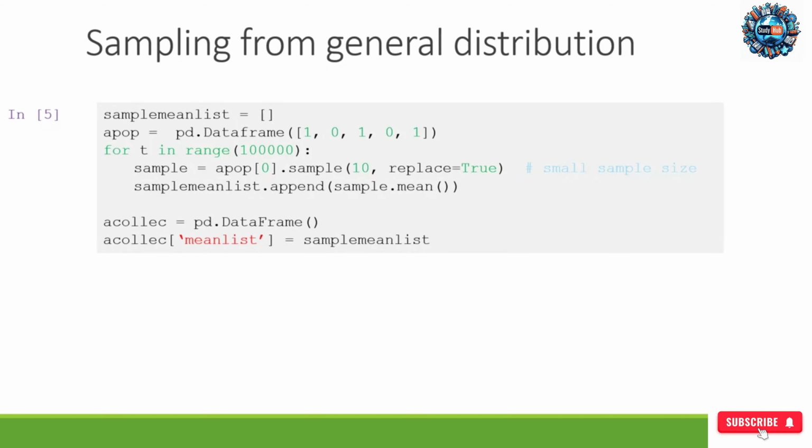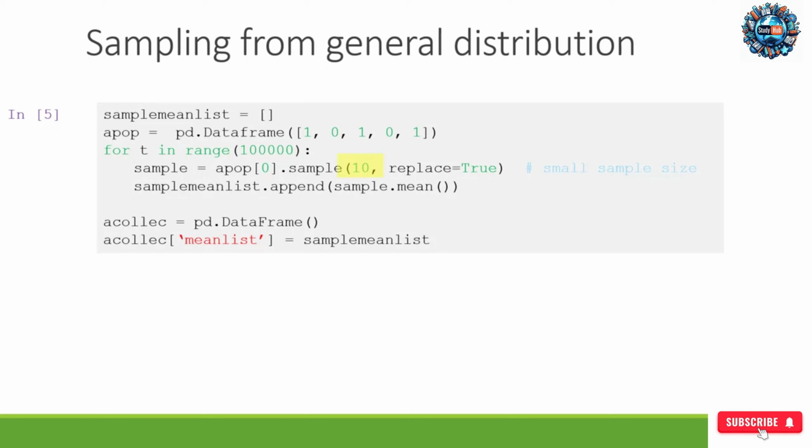Here's an example about distribution of sample mean when the population is not normal. As you can see here, APOP is a data frame name which saves the population. In this population, we only have 5 values, 10, 10, 1. We can generate 100,000 samples with small sample size 10.